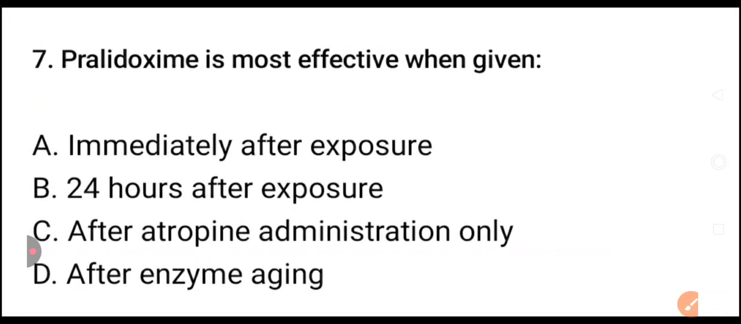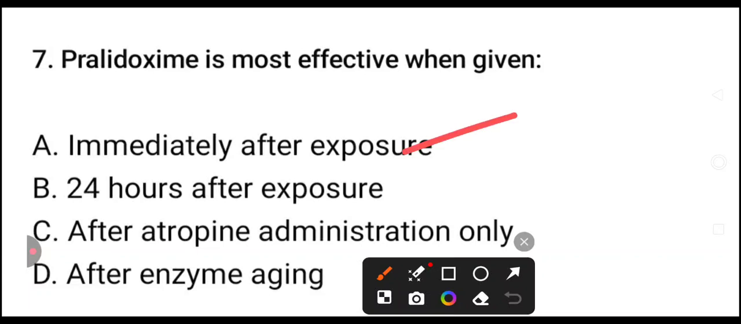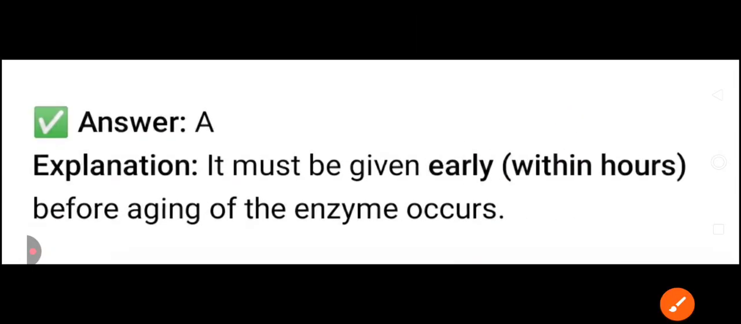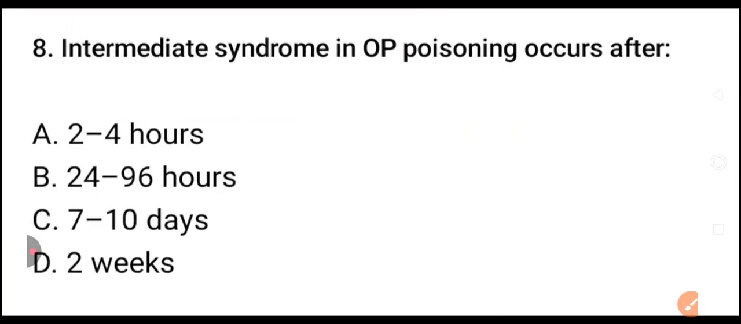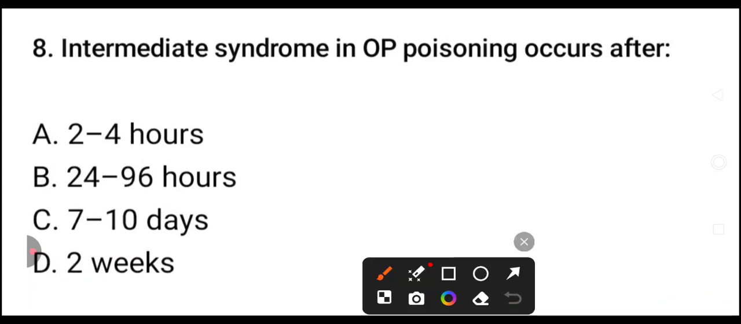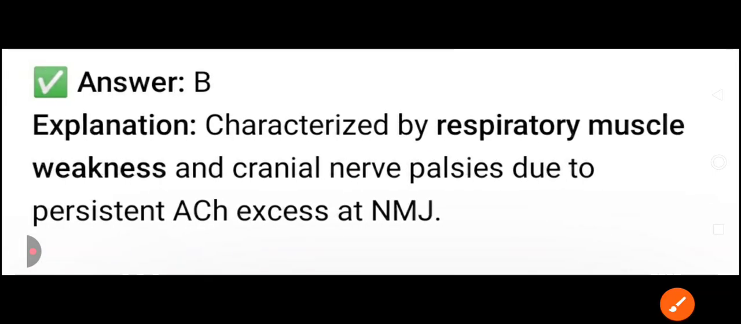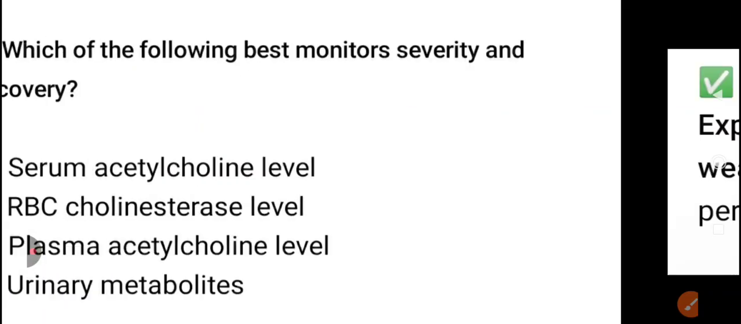Pralidoxime is most effective when given immediately after exposure, 24 hours after exposure, after atropine administration only, or after enzyme aging. So the best answer here is immediately after exposure. It must be given early, within hours, before aging of the enzyme occurs. Intermediate syndrome in OP poisoning occurs after 2 to 4 hours, 24 to 96 hours, 7 to 10 days, or 2 weeks. Best answer here is 24 to 96 hours. It is characterized by respiratory muscle weakness and cranial nerve palsies due to persistent acetylcholine at the NMJ.